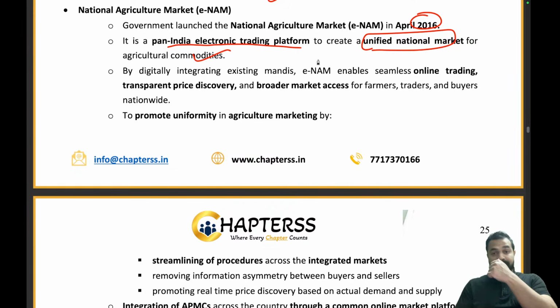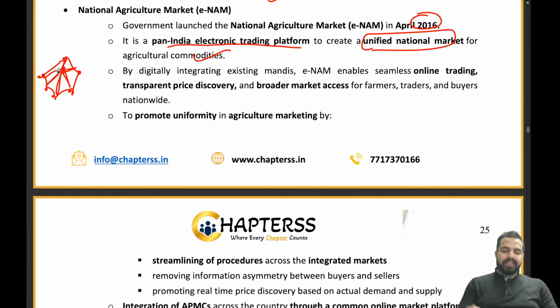So guys, we have created a market for agricultural commodities, right? Like you have the market for stocks, similarly here we have an electronic trading platform for agricultural commodities. By digitally integrating the existing mandis, what we have done here is that the different mandis have now been integrated. In which mode? They have been integrated in the digital mode. So that's how they have been integrated together, right?